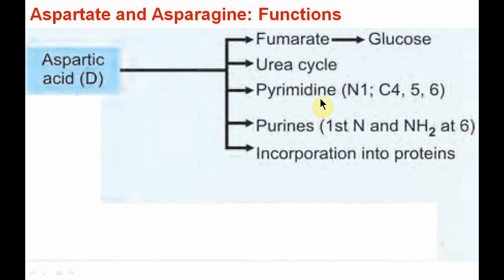The whole molecule of aspartate is incorporated to form pyrimidine, that is the first nitrogen and carbons 4, 5 and 6. It also helps in the synthesis of the first nitrogen in purines and the amino group at the 6th position. It also is incorporated into various proteins for protein synthesis.